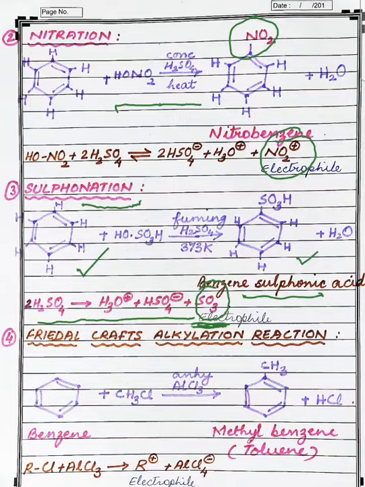Next reaction is the Friedel-Crafts alkylation reaction. That is, benzene reacts with the alkyl halide, that is chloromethane, in presence of anhydrous aluminum chloride to form alkyl benzene, that is methyl benzene, with the common name toluene. And here the electrophile is R plus.